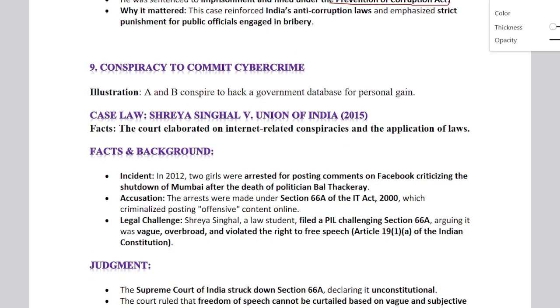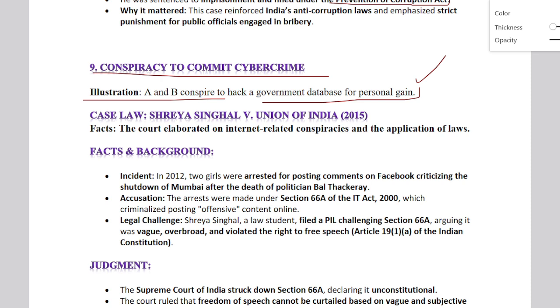Next is conspiracy to commit cybercrime, and cybercrime is all about the internet or social media. If you commit any crime through it, that comes under cybercrime. So illustration: A and B conspired to hack a government database for personal gain. That is called cybercrime conspiracy.